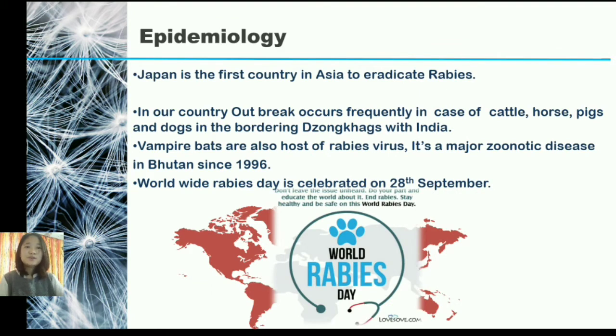Japan is the first country in Asia to eradicate rabies, and in our country, the outbreak often occurs frequently in the southern parts, in domesticated animals and especially in dogs. Vampire bats are known to be the primary host carrying this virus, and this major zoonotic disease has been prevalent in our country since 1996, and we all know that World Rabies Day is celebrated on 28th of September.